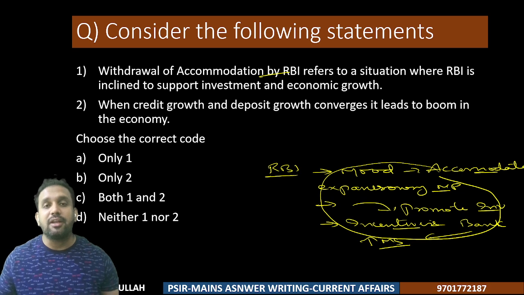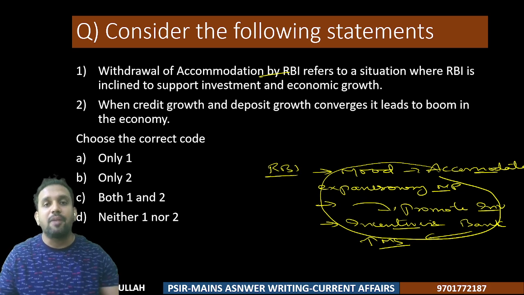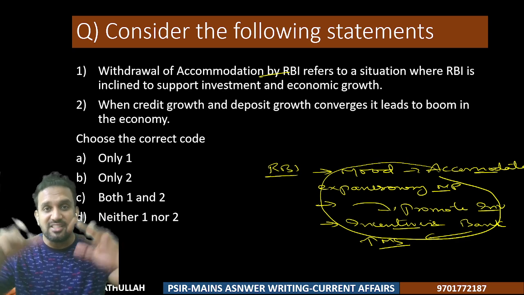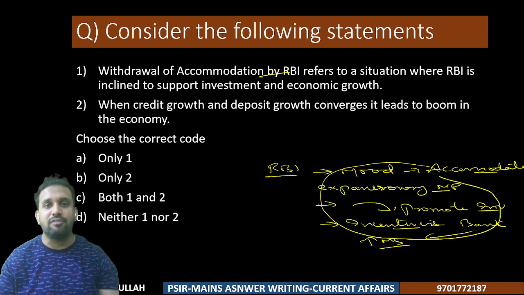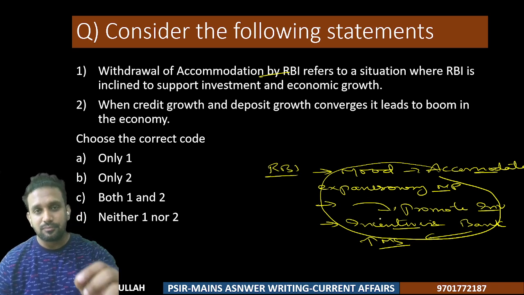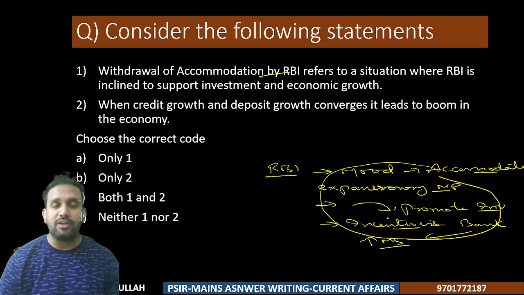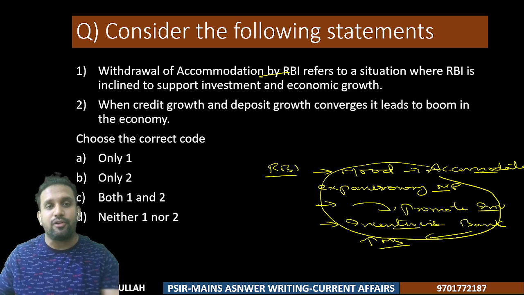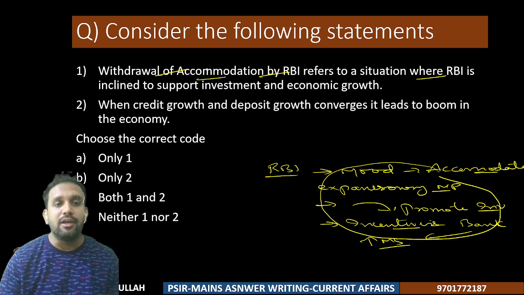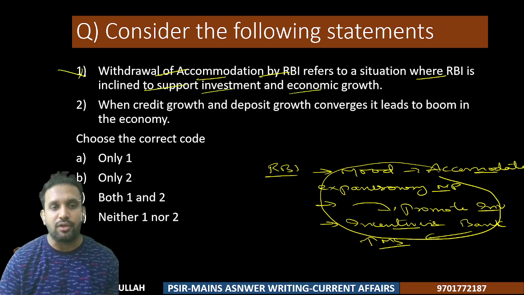Accommodation is nothing but when RBI steps in. RBI steps in in order to promote what? Economic growth. When RBI steps in in order to increase investment, then it is called expansionary monetary policy. If RBI is not doing any of it, we call it withdrawal of accommodation. So here it says that withdrawal of accommodation is an important tool of RBI where it is inclined to support investment and economic growth. Absolutely wrong with the concept.